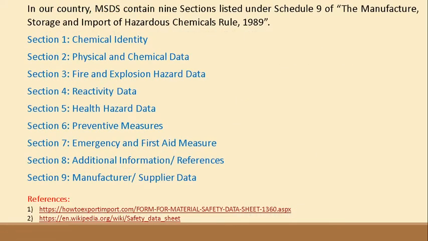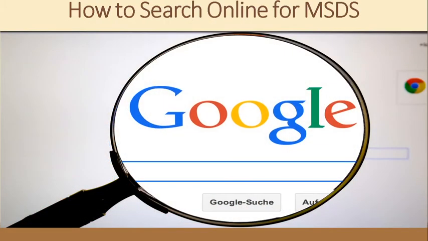But in India, only 9 heads are mandatory. These 9 heads are mandatory according to this rule, which was created in the year 1989. So let's see how to search MSDS for any compound online, how to download it, how to read it and use it for our laboratory work.